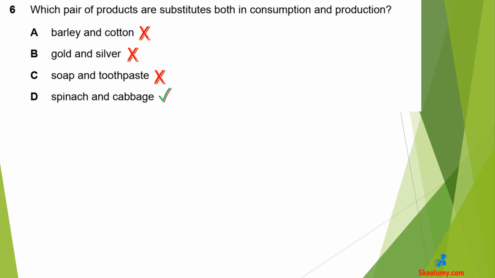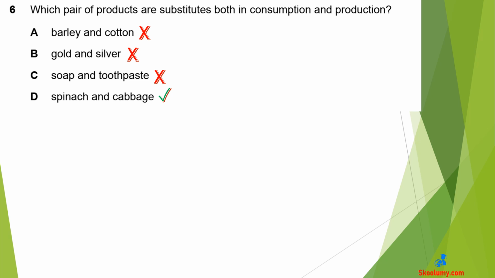The producer could either grow spinach or cabbage. The consumer can either eat spinach or cabbage because they are both vegetables. A is wrong. While the farmer may either grow cotton or barley, they are not substitutes for the consumers. B is wrong. Gold and silver may be related, but they are not close substitutes in production.